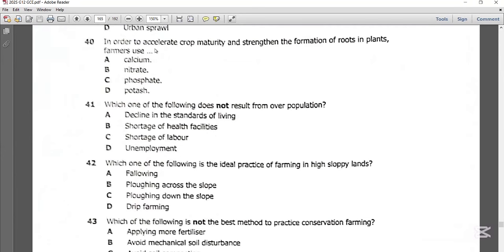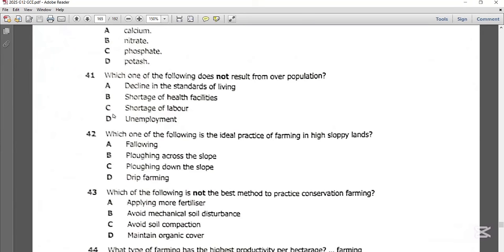In order to accelerate crop maturity and strength, the formation of roots in plants, farmers use. So the best possible answer here is calcium. Now calcium is used to accelerate the rate at which a crop matures, as well as the strength of roots in plants. So the best possible answer on question 40 is calcium, because it is what we use in order to accelerate crop maturity as well as to strengthen the formation of roots in plants. Let's get to question 41.